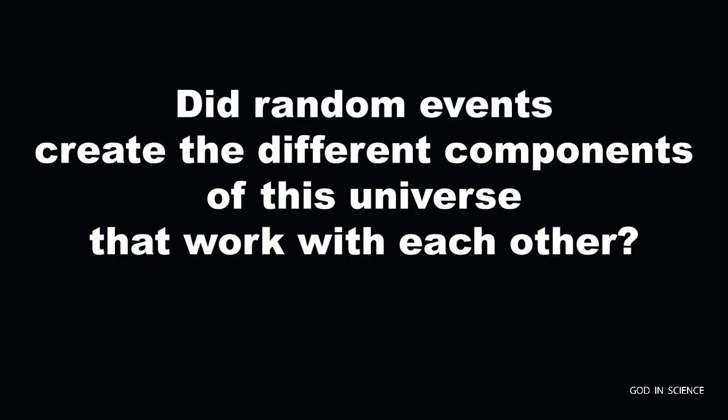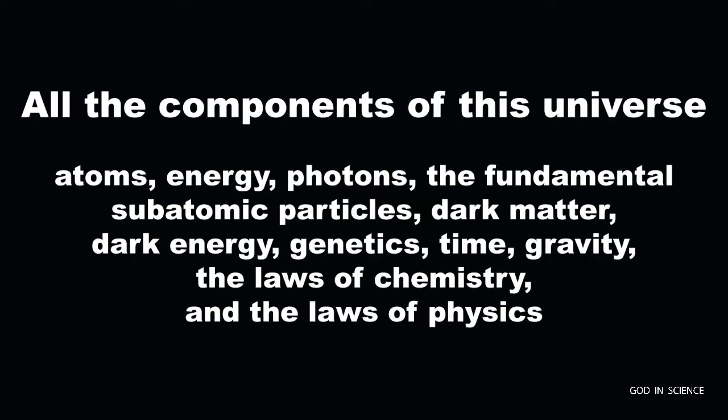2. Did random events create the different components of this universe that work with each other? All the components of this universe, such as the atoms, different types of energies, photons, the fundamental subatomic particles, dark matter, dark energy, genetics, time, gravity, the laws of chemistry, and the laws of physics are all designed to work with each other. They have worked with deterministic precision for billions of years. How can random events create such interconnected components?